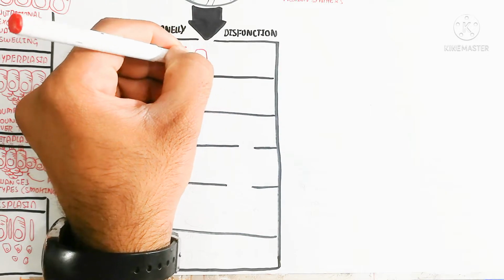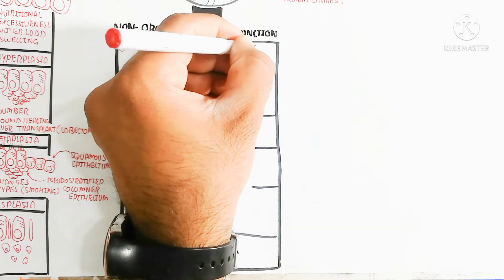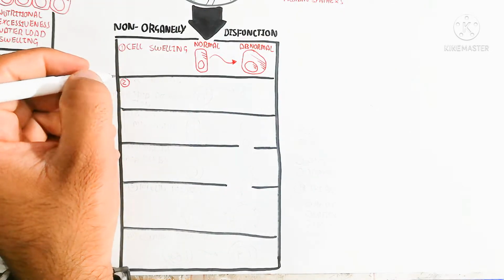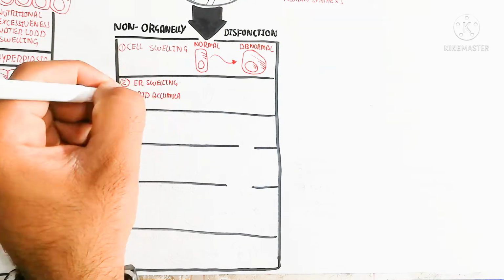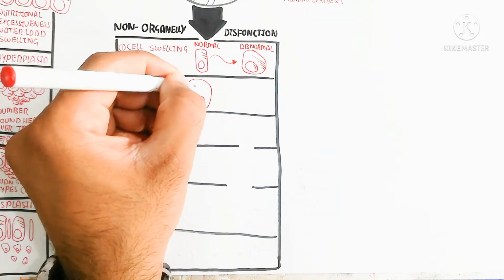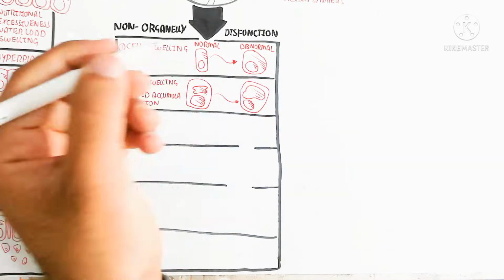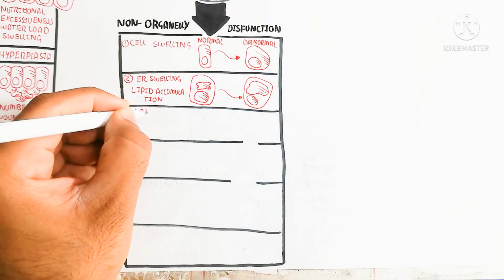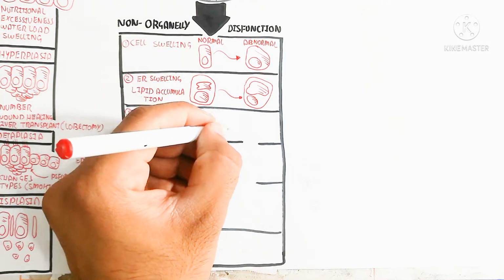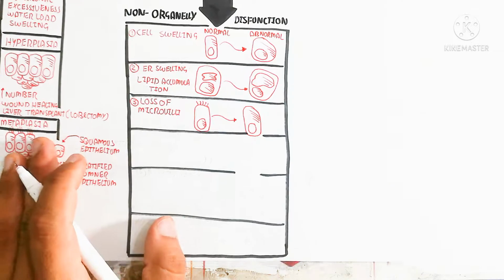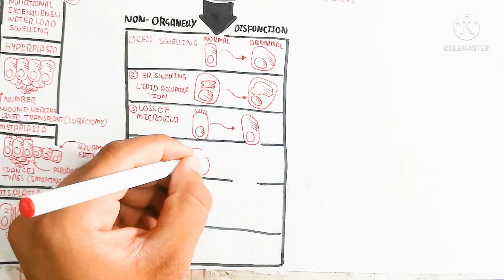So let's begin to understand the non-organelle dysfunction. Here is cell swelling, where the cell goes from normal to abnormal through swelling due to water load or other things. And here is endoplasmic reticulum swelling and lipid accumulation, and this lipid accumulation will clear during fasting. Then the loss of microvilli can be repaired through gene transcription and translation to produce protein. That protein is flagellin.